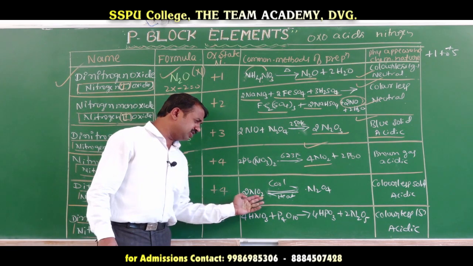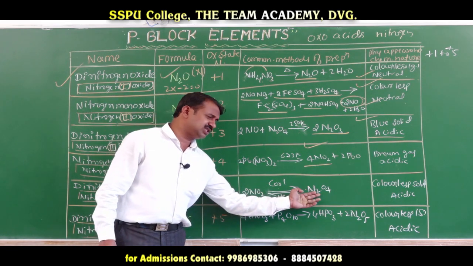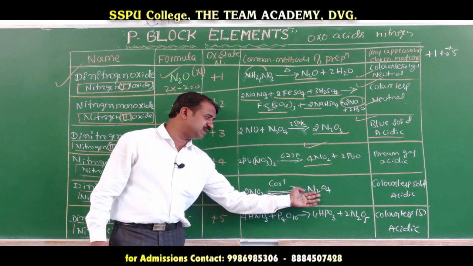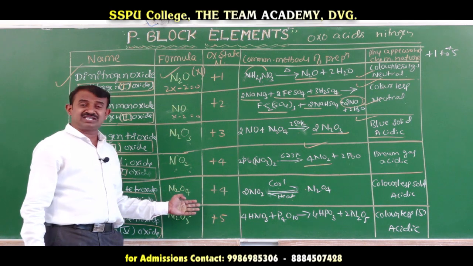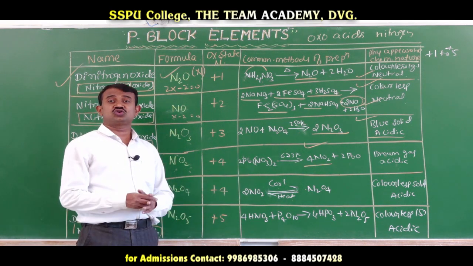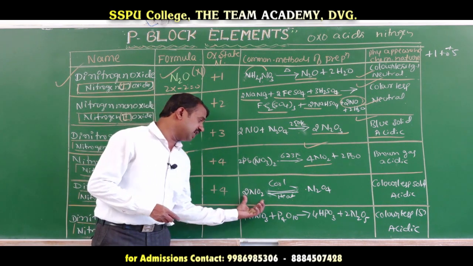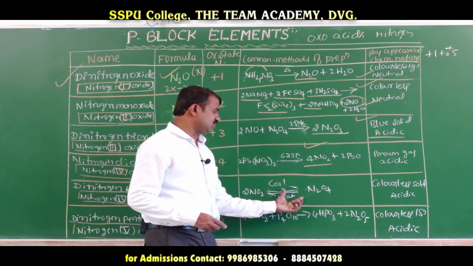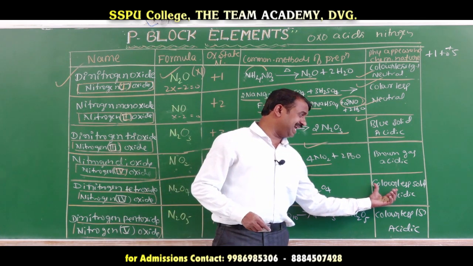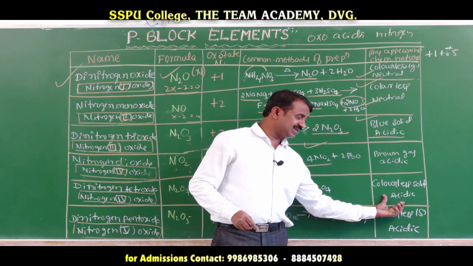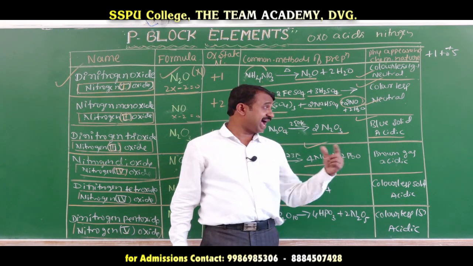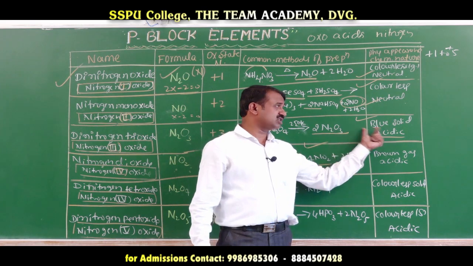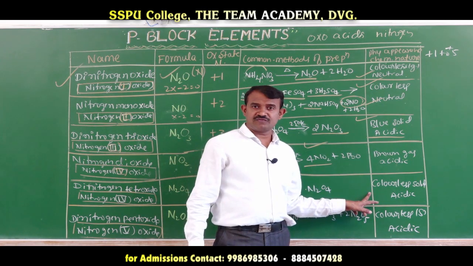If cooled, that is if the temperature decreases, you will get nitrogen tetroxide. When the temperature increases, there is dissociation, forming nitrogen dioxide, and on cooling, association. This is one of the important factors. N2O4 is a colorless solid but acidic. Nitrogen dioxide is the only brown gas, and nitrogen trioxide is a blue solid.